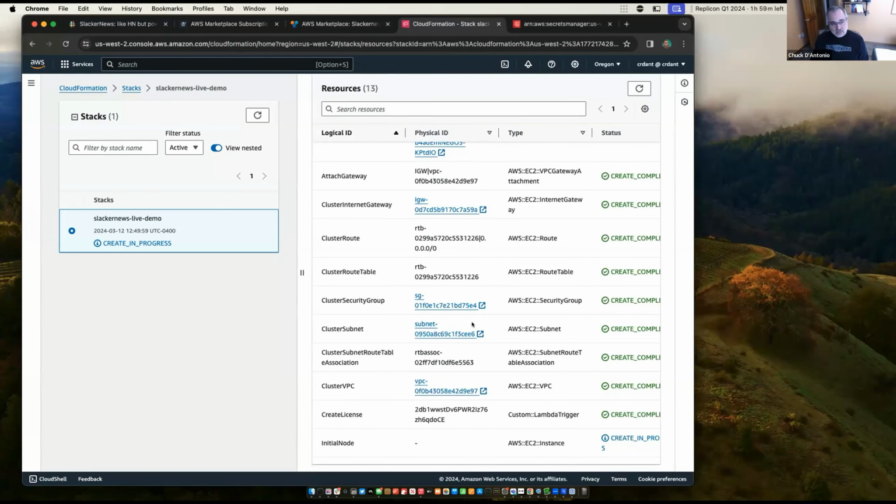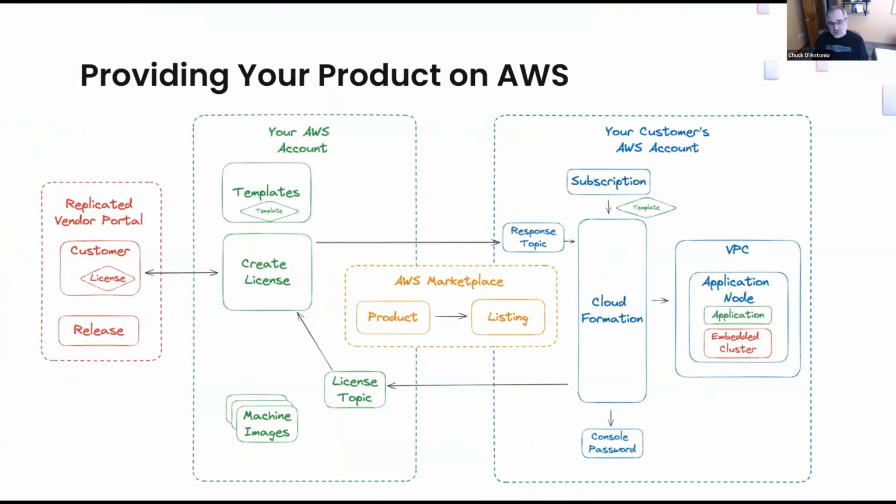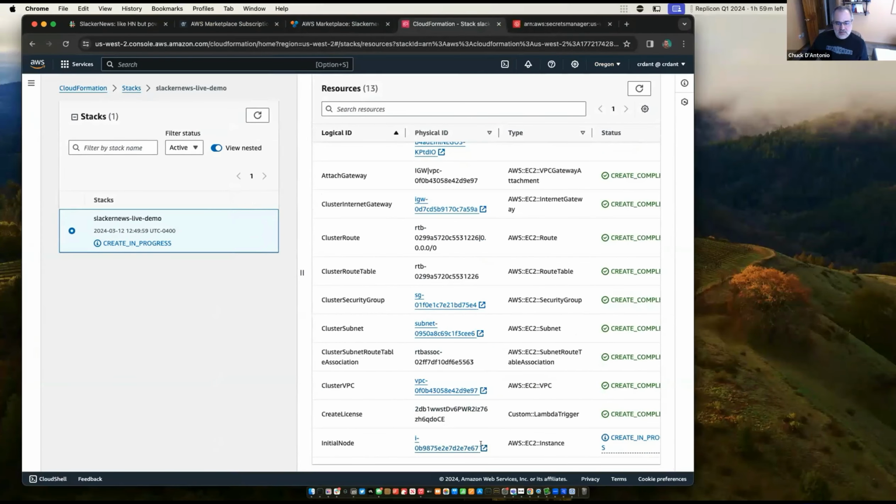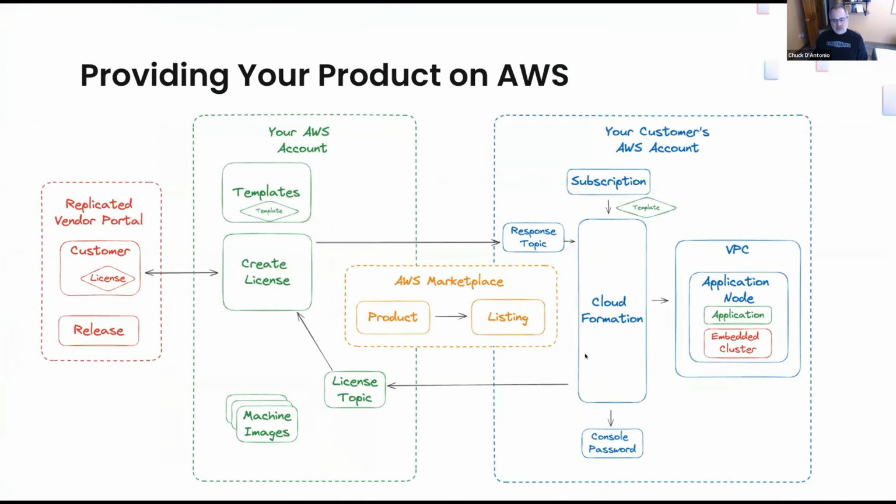So you can see a lot of the different things going on here. I'm going to pop back over to this picture. We just sort of short-circuited this, and instead of creating the subscription, we provided a template directly to CloudFormation. All these pieces are being built up. So this runtime, let me give it one more check to see how it's doing. Okay, that instance is up, but still in progress. That means that the replicated bits are running. So let's take a look at what's next here while we wait for that to come up.